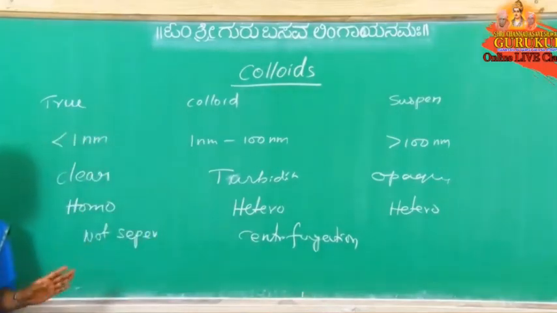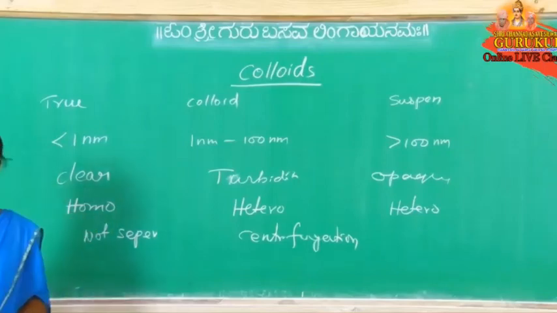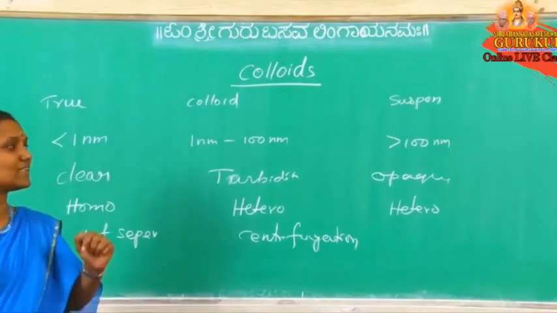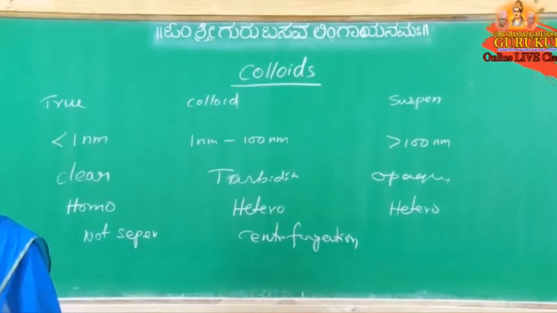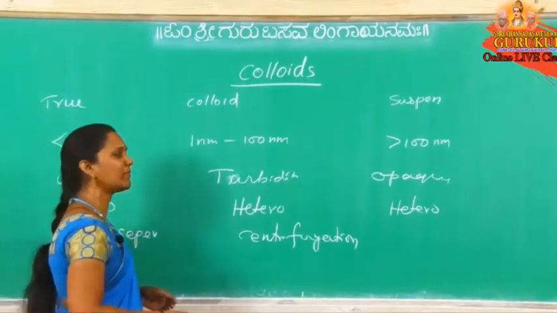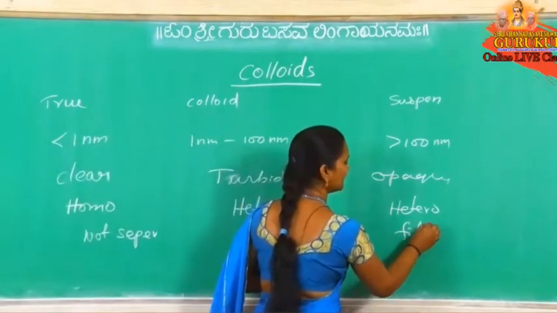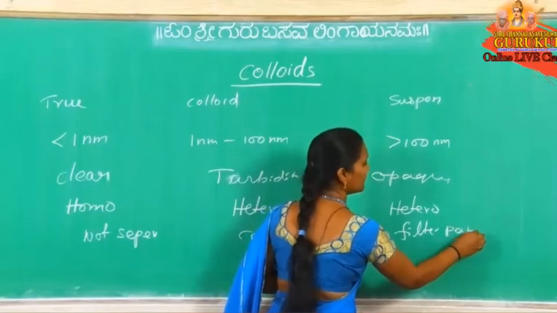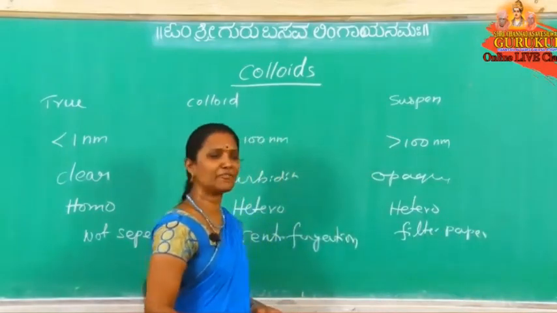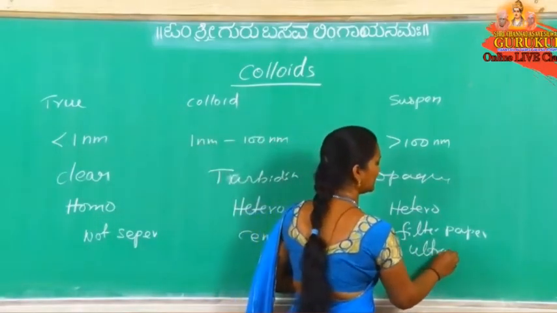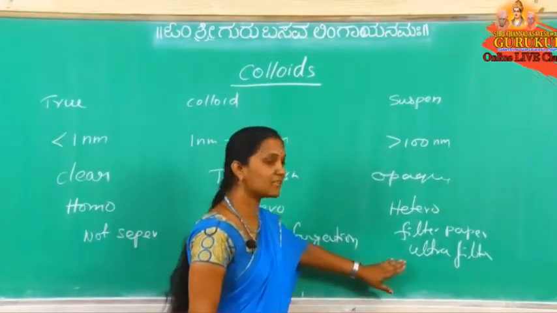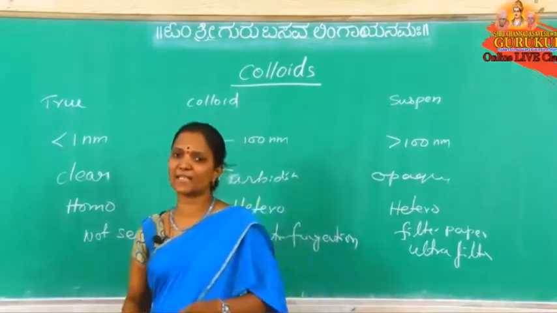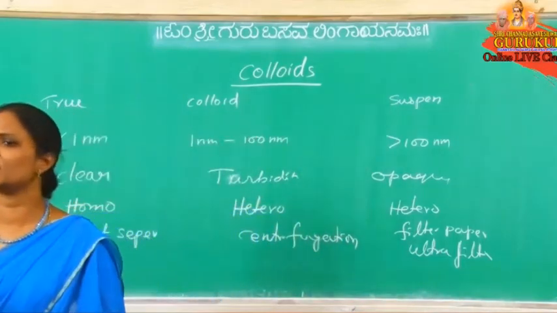Here we cannot separate using any process. There we can separate by using the centrifugation process. Sand is added to water and settles down. We can separate it by filter paper. Can we separate using ultra filter paper or not? We can separate. And for settlement of the particles, centrifugation is required.